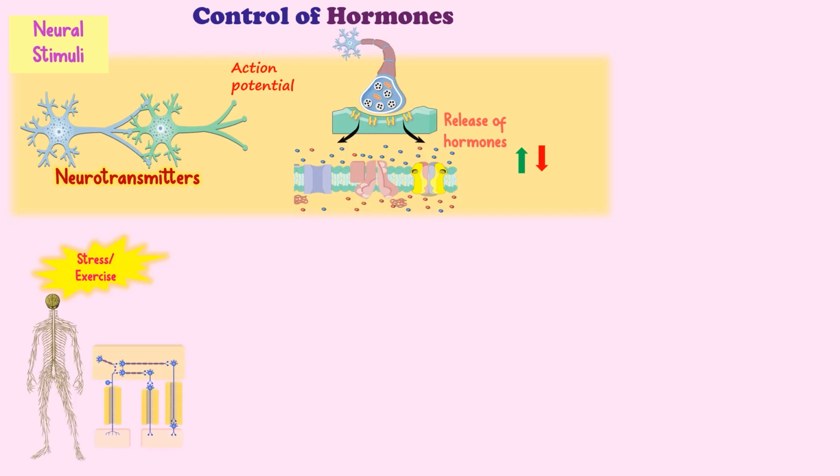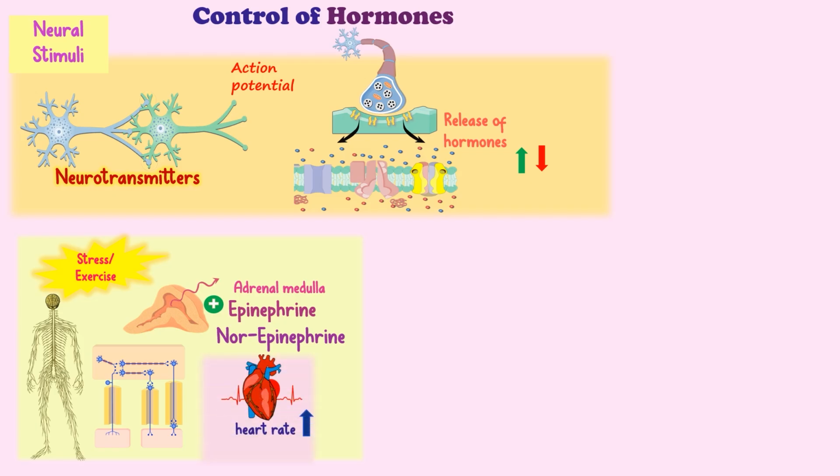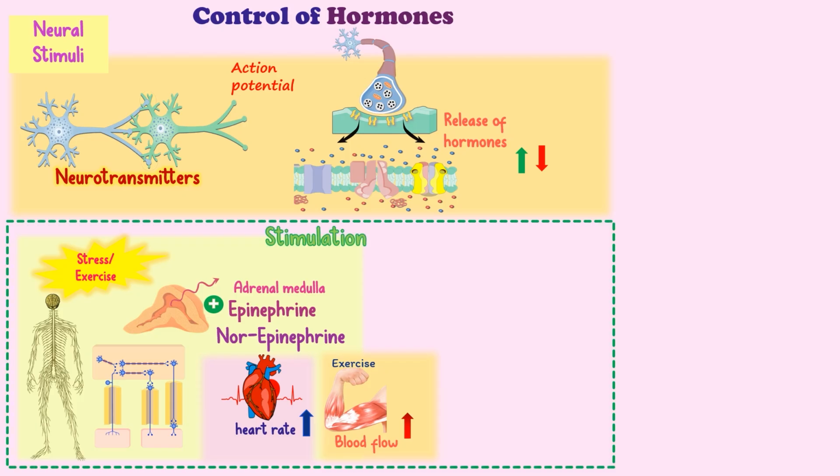For example, in response to stimuli such as stress or exercise, the sympathetic division of the autonomic nervous system stimulates the adrenal medulla to secrete epinephrine and norepinephrine, which help the body respond to the stimulus. Responses include an elevated heart rate and increased blood flow through the exercising muscles. This shows the stimulation by neural stimuli.